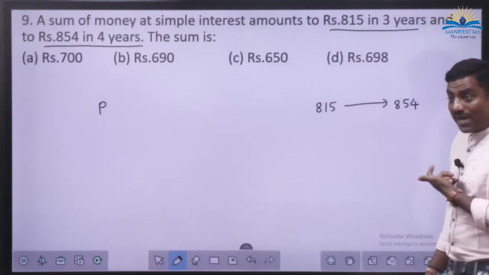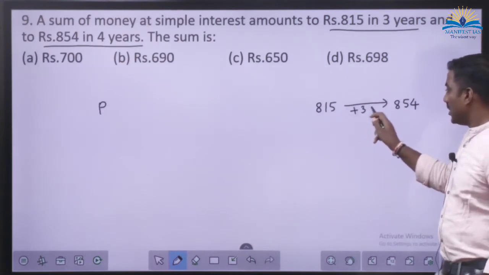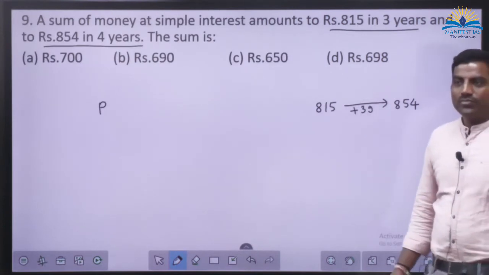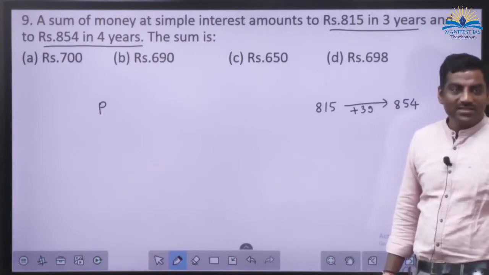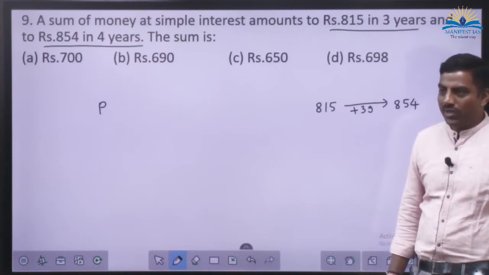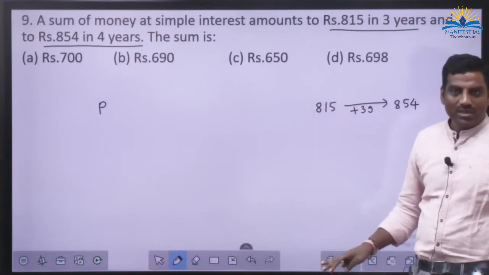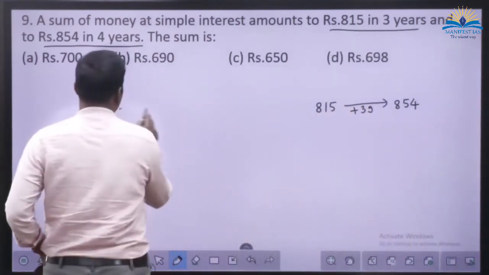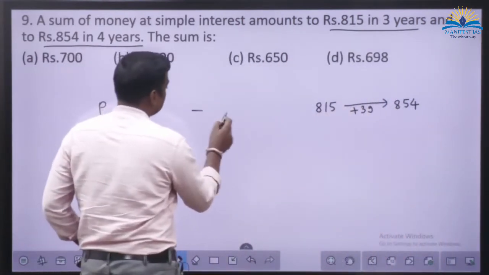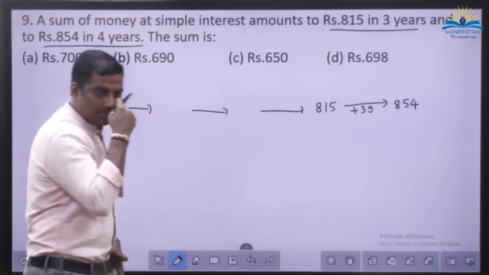What is happening in this gap? We are adding how much? This 39 is what? Simple interest for 1 year. Or it is the interest of fourth year. And I have told you, this simple interest is not going to change ever, because it is calculated on the initial sum every year. So after first year, your balance would be this much. After second year, this much. And after third year, this much.